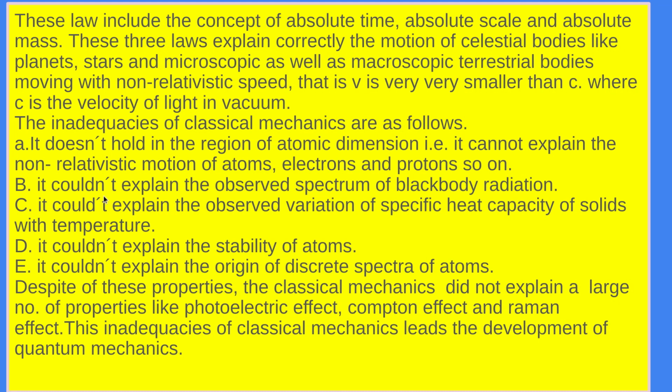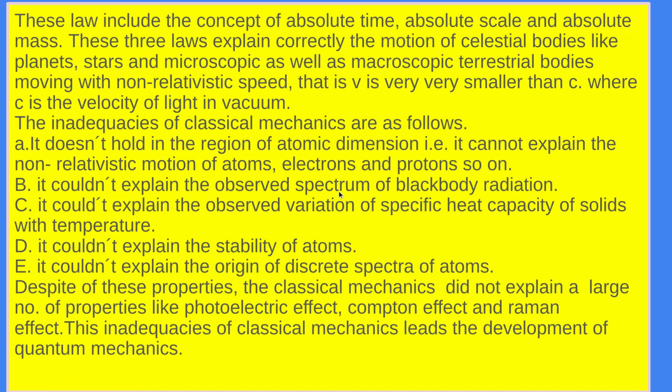Another thing classical mechanics could not do is explain the observed spectrum of black body radiation. You might have studied it in class 11, if you are a student of science.